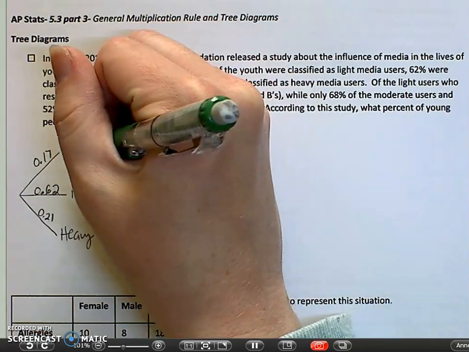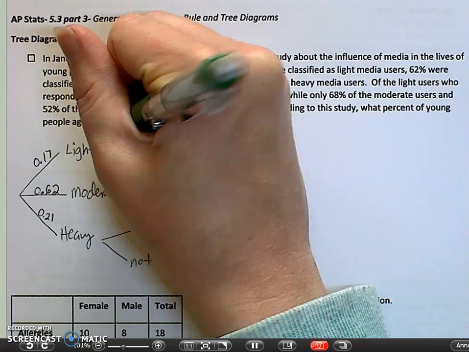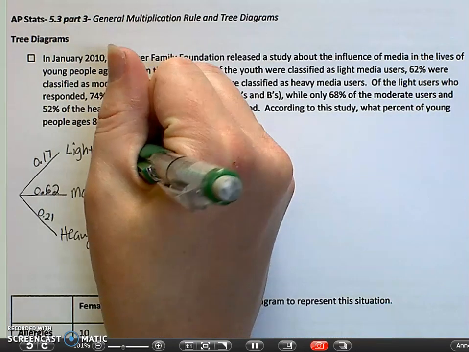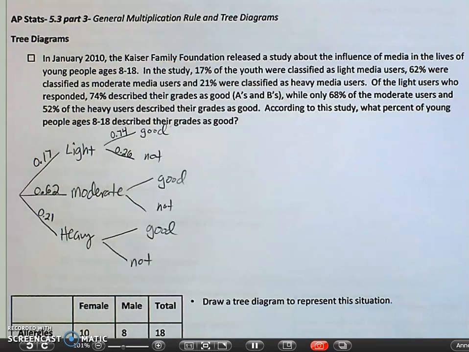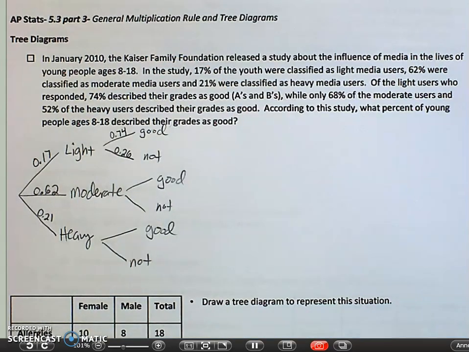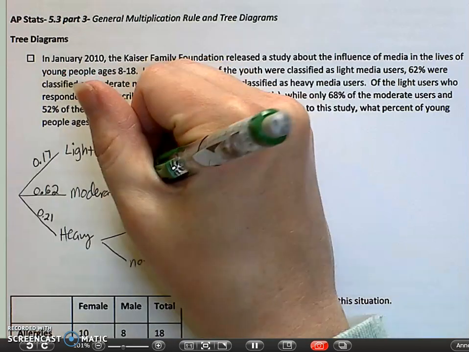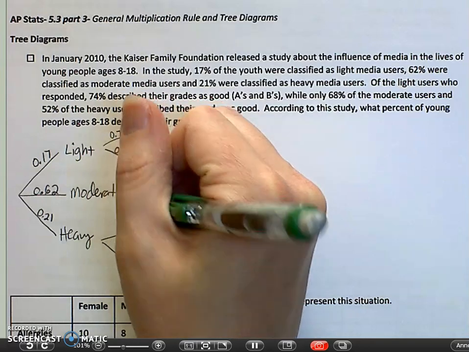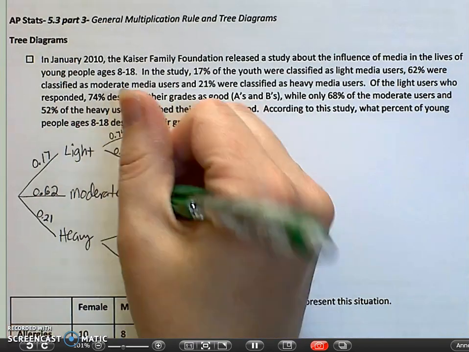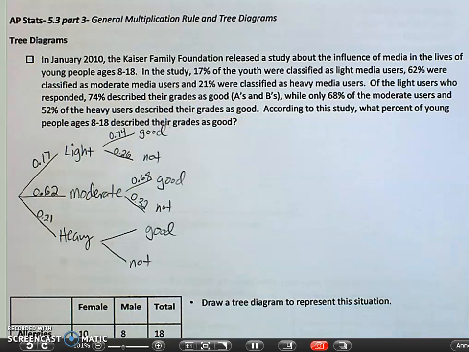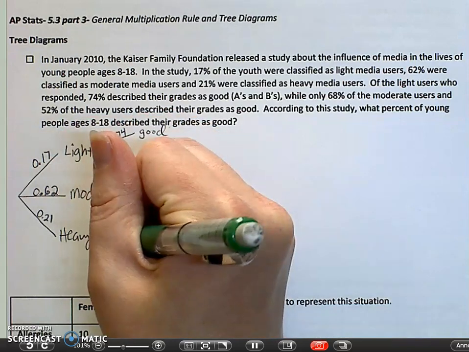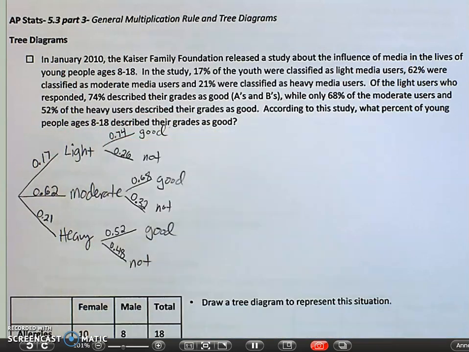So given that they're a light user, we've got 74% there, which would make this 26% for that one. We had 68% for moderate. So that's going to be 0.32. And we have 52% here, which makes it 48% there.